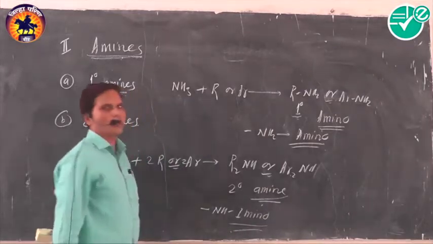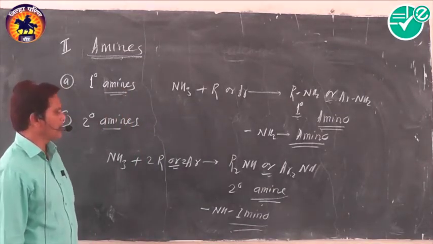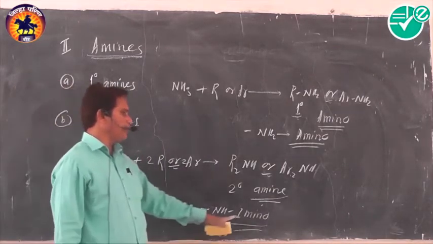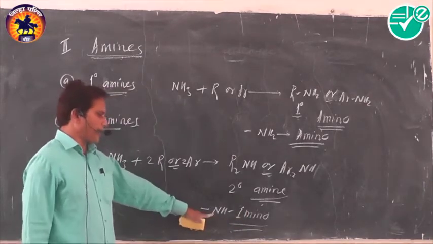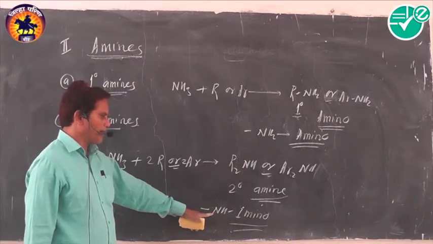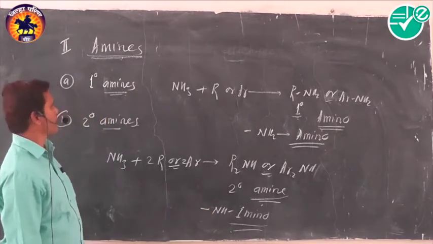It's called imino group. What kind of functional group is present in secondary amine? It is called imino group, and it is written as an NH group. The divalent nitrogen atom is shown here, which indicates its name is secondary amine.